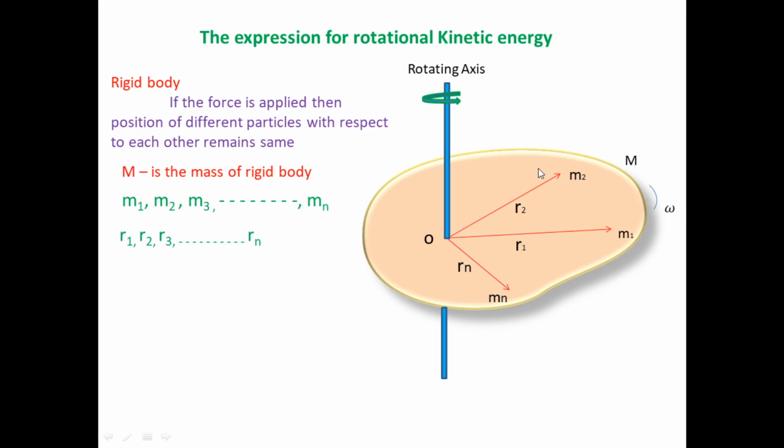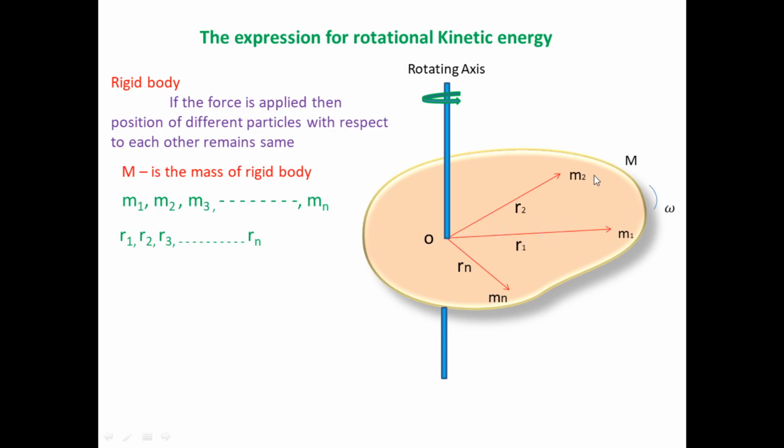But it is very important: when all particles perform rotational motion, their angular speed is constant, but the linear speed is different because every particle is situated at a different distance. Let's see, the first particle is here. Imagine another particle here, very close to the axis. If a particle is situated at a far distance from the axis, its speed is maximum, and when this particle is shifted here, its speed will be minimum.